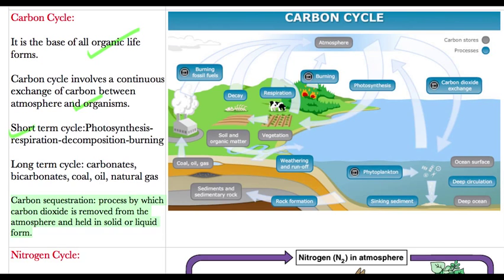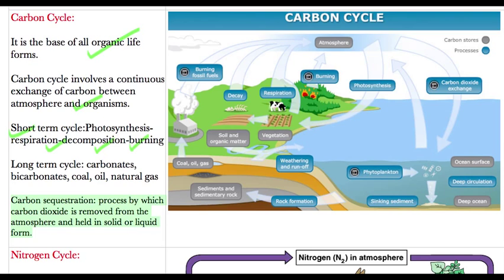Okay, and that storage is further consumed by other organisms in the food chain, and finally through respiration all the animals exhale carbon dioxide back to the atmosphere, and through decomposition also the carbon is sent back to the atmosphere, and through burning also it is sent back to the atmosphere.